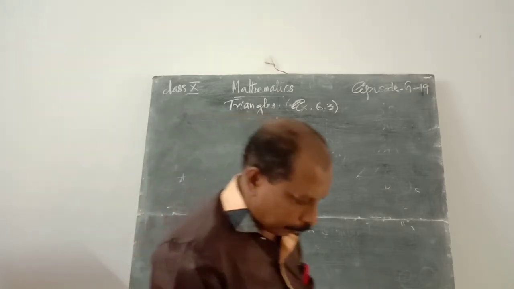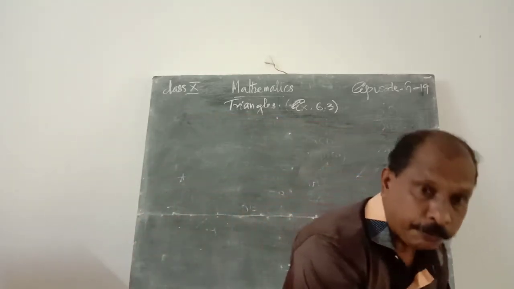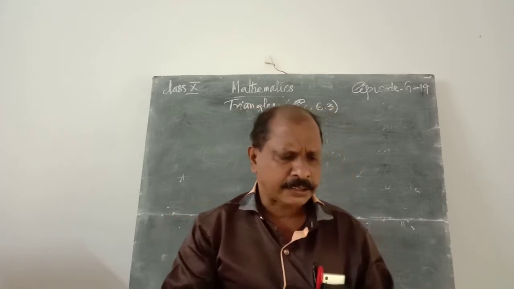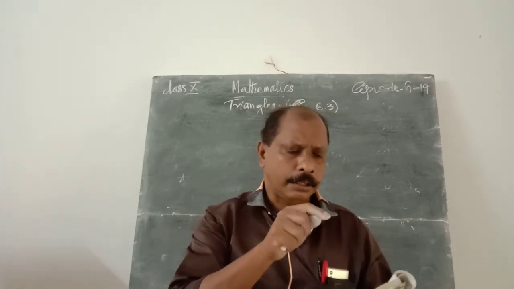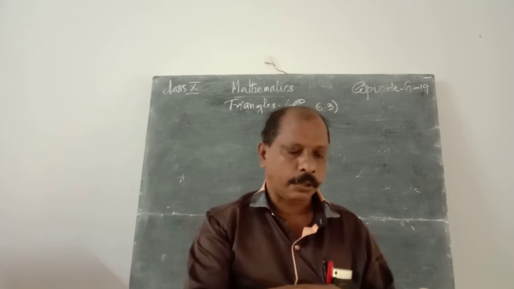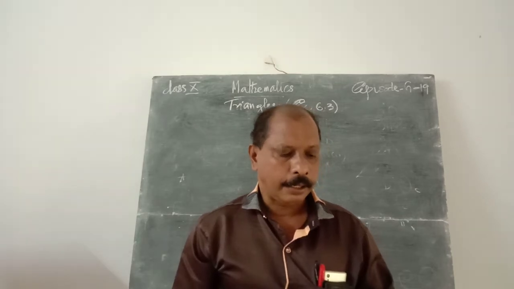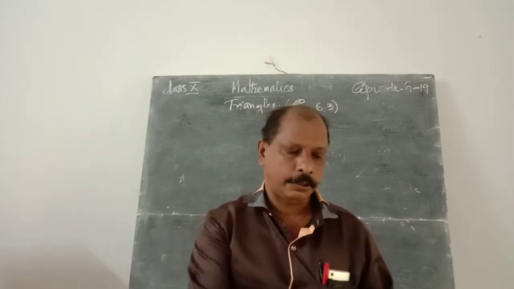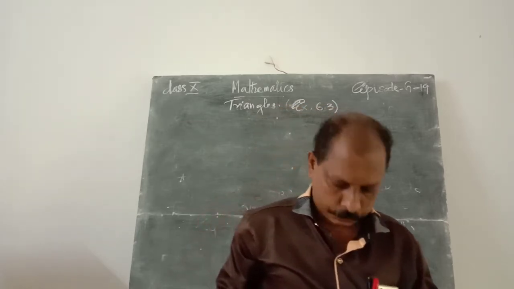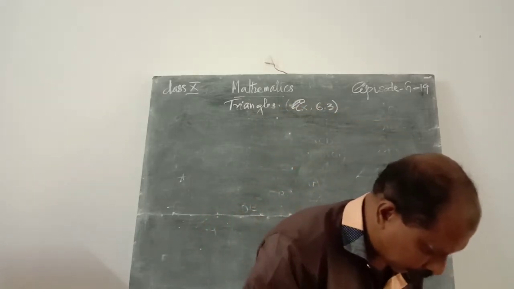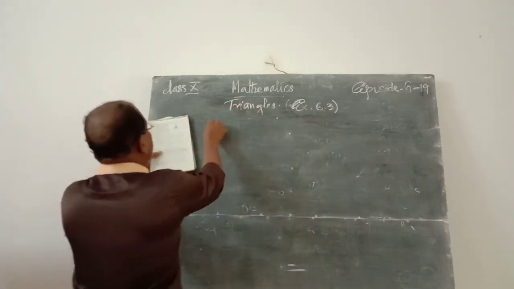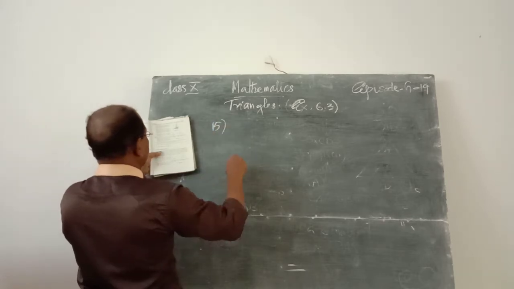Then question number 14 in the exercise. That question is always the question number 12. That means the 12th question is also repeated as the 14th question in the exercise. Then the next question is the 15th question. Question number 15.